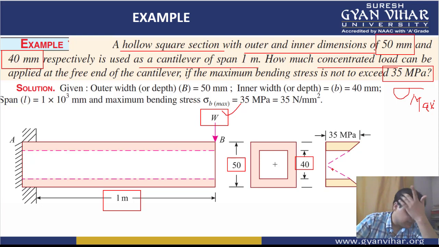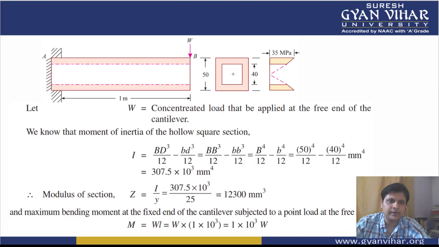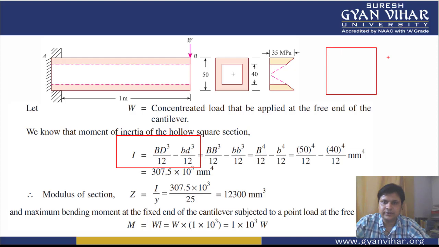The only difference will be that we will have to calculate the section modulus, and there will be some differences in the formula. What will be the formula? See here, first of all, the moment of inertia. The formula generally we use is BD cube by 12 for calculating the moment of inertia for a solid section. For a solid section, the formula is very easy: BD cube divided by 12 gives you the value of moment of inertia.